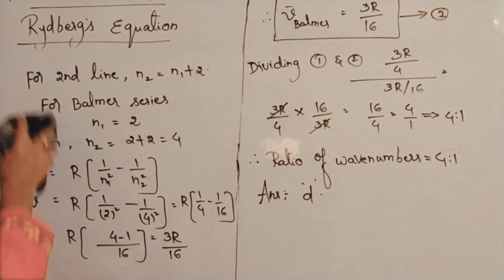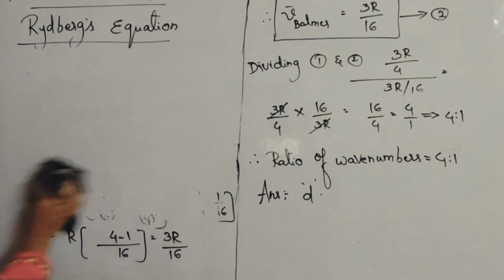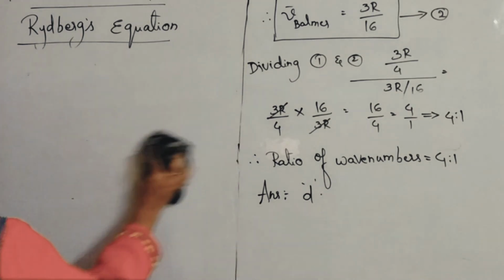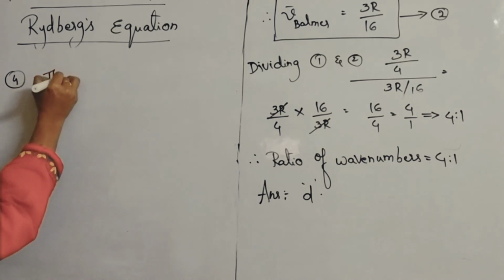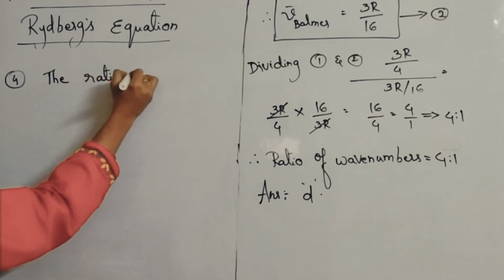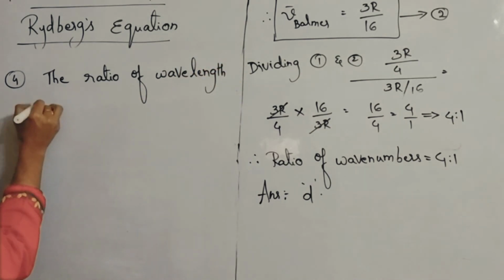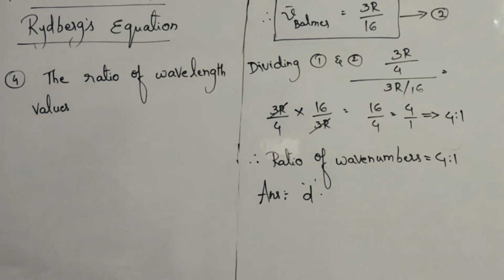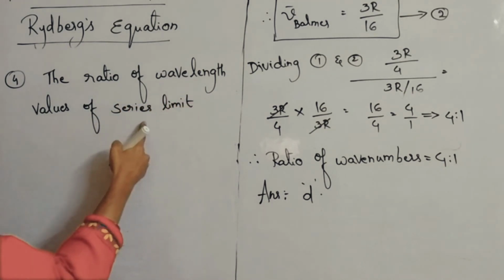Right, now go for the fourth problem. Question number 4. The ratio of wavelength values. Again you have to find the ratio. The ratio of wavelength values of series limit. Series limit is given, which means one point should strike in your mind.